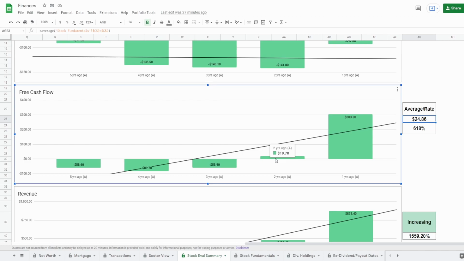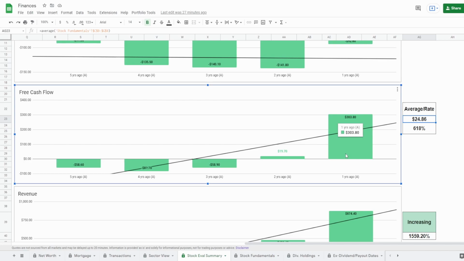Guys, all in all, they have negative cash flow. Just because you had 1 or 2 years of positive cash flow, actually not even 1 or 2 years, because I wouldn't even consider 2 years ago a positive cash flow. Yes, it's positive when it comes to these metrics. However, what's $19 million? That's absolutely nothing. They were barely positive, right? For all these metrics, I'm only considering this $303 million.